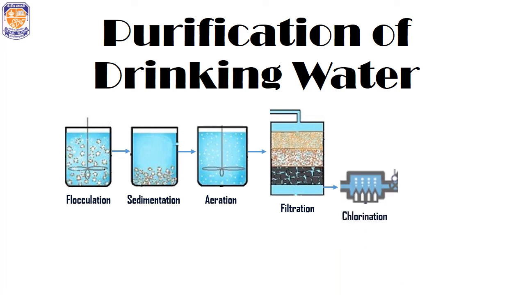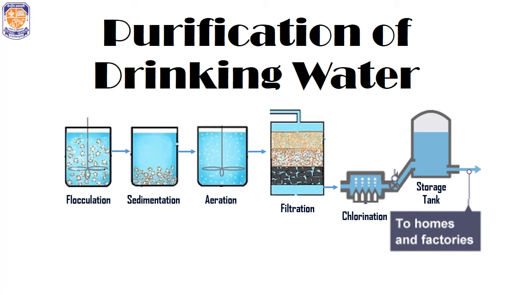Here chlorine is added into the water to kill all the harmful germs that are present in it. This is the final step. From here the water is stored in storage tanks and from the storage tanks the drinking water is supplied to homes and factories.